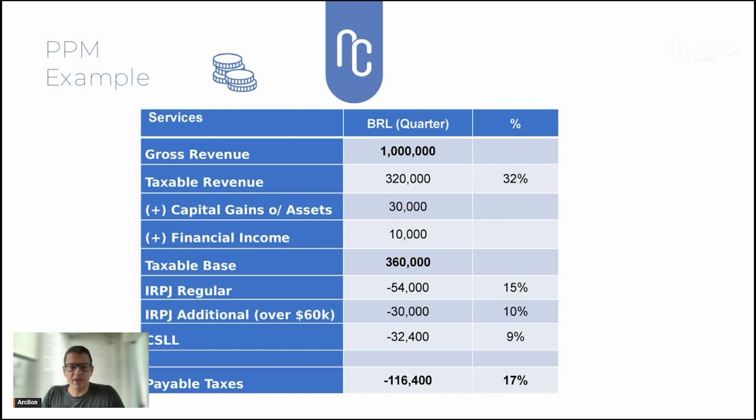In this case, we deducted the 60,000 from the 360,000, and we have a base of 300,000, which gives 30,000 of additional IRPJ. And we have the CSLL 9% calculated. In this case, we get payable taxes of 116.4 thousand for the PPM example calculation.